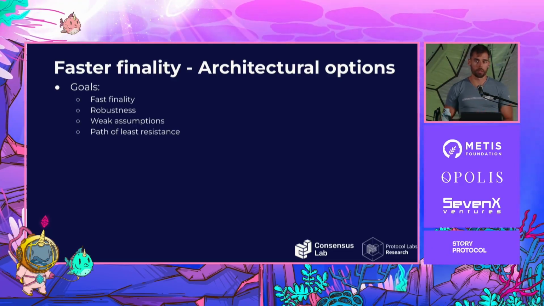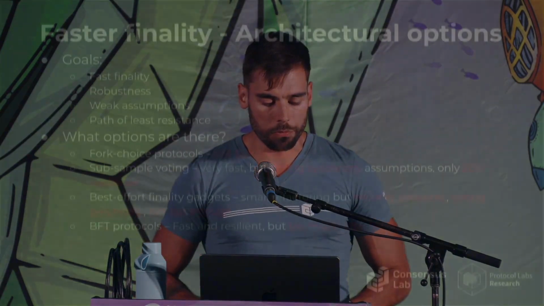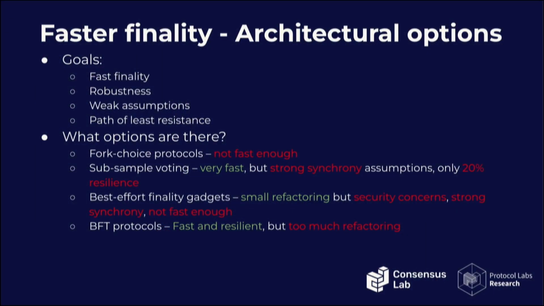And also, we are looking at this in the scope of providing faster finality for a longest chain protocol or system that has been running around for years, that is battle tested. So we want to change it as little as possible, also so that it doesn't spark too much angst in the community. So some options we looked at already went through longest chain or fork choice protocols. Not fast enough. We want faster finality.